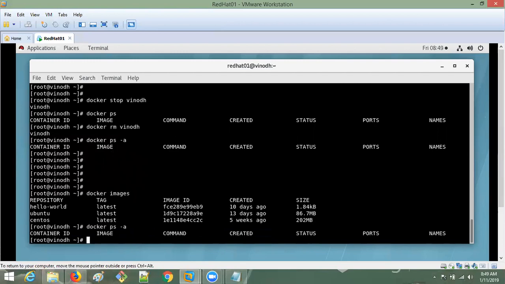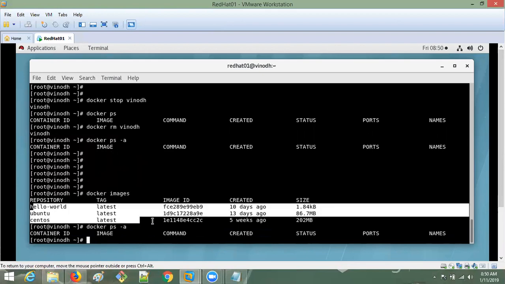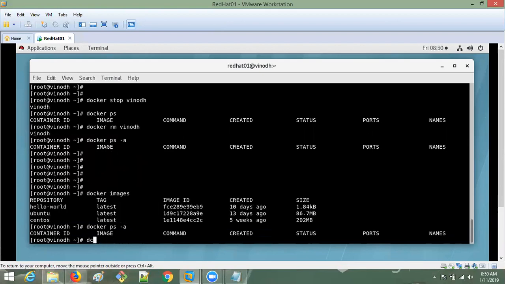Again, if I want to run a container, I have only the images here. I want to run the container. How? If you want to run a container, then you have to use the run command only. Docker run. Okay, so I have to give the name for that. Name is something like globe. I'm giving it.